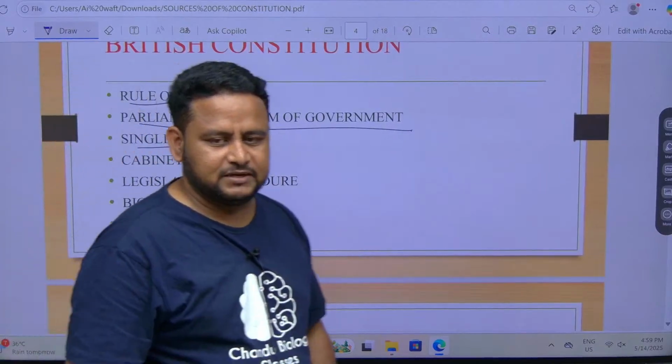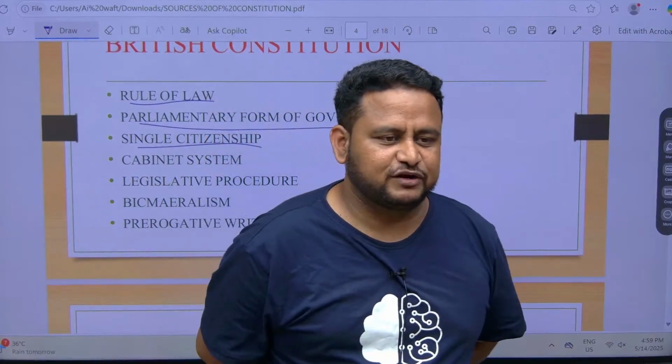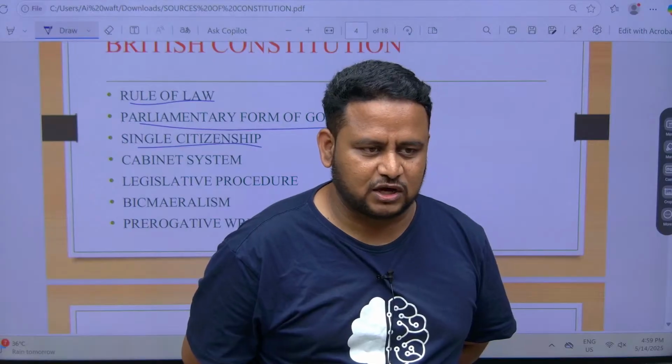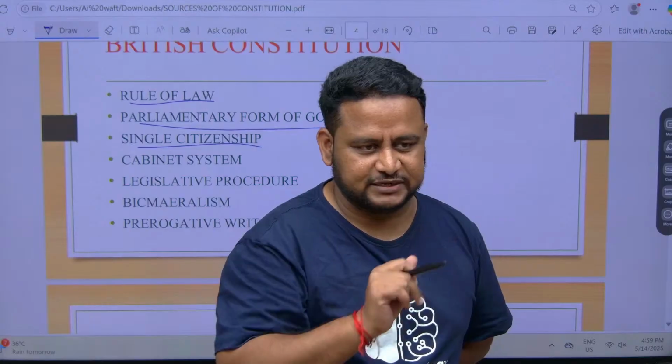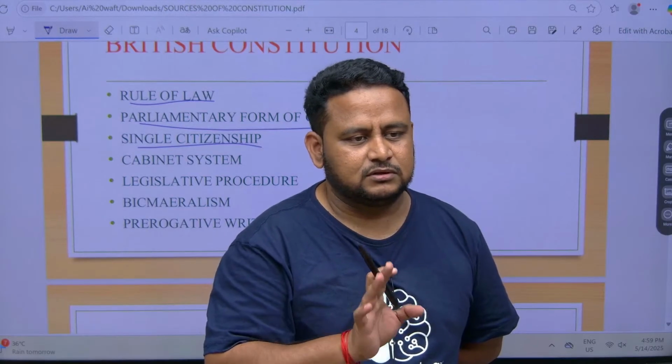Next, single citizenship. Single citizenship means, in the US there is dual citizenship. Suppose California is a state. There are 50 states in the US. Suppose you belong to California. Then you are the citizen of California and you are also the citizen of the US. But in Britain it is not like that. You are only the citizen of Britain.